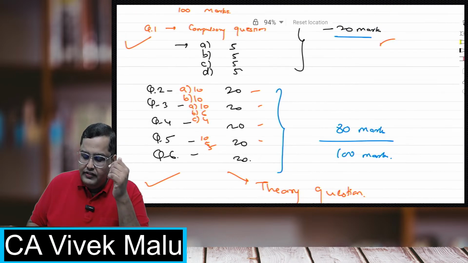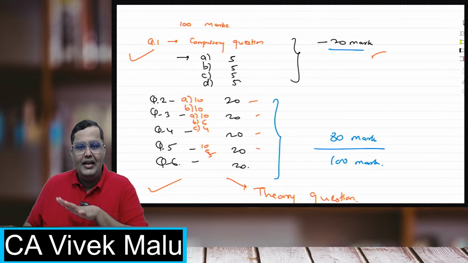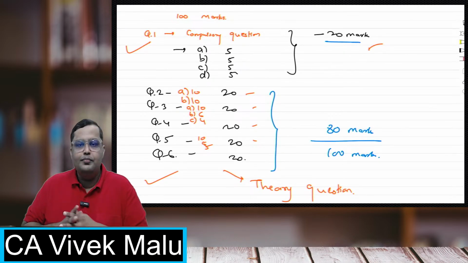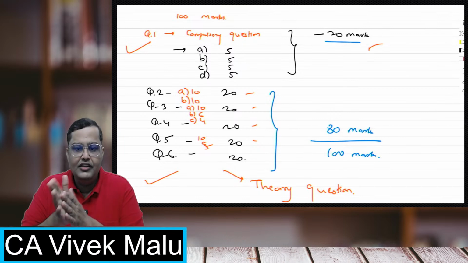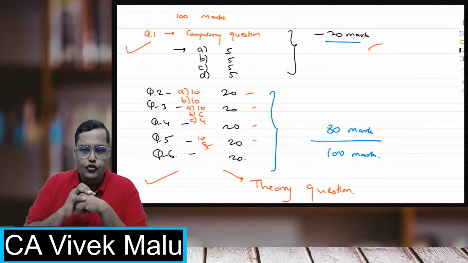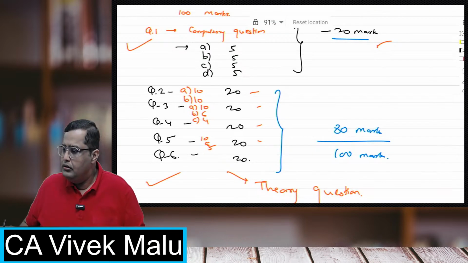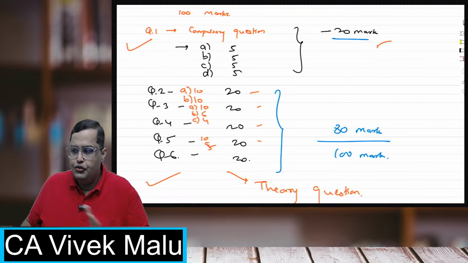Now, students, this is your general pattern. Any doubts till now? This is your general pattern of your paper. See, I'm showing you this because we are doing it from an exam perspective only, directly now. In 45 days, we are going to face the paper. So this is going to be the pattern. Any doubts till now? Anything you wish to know?